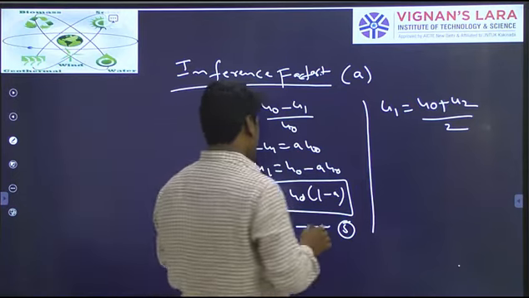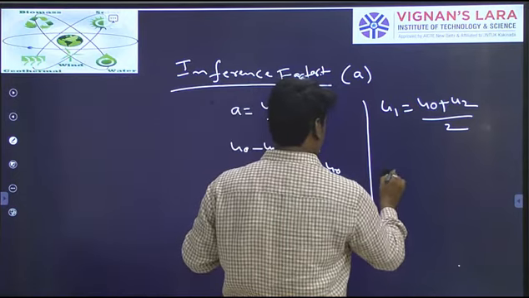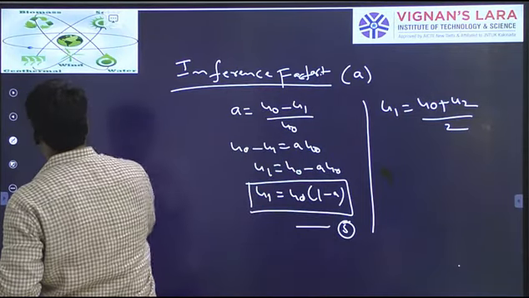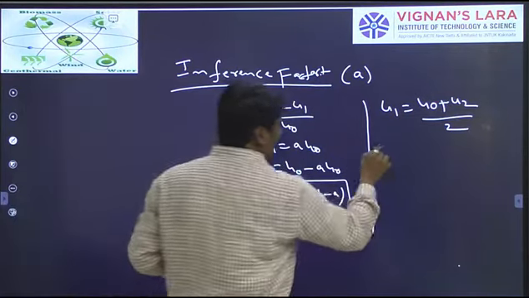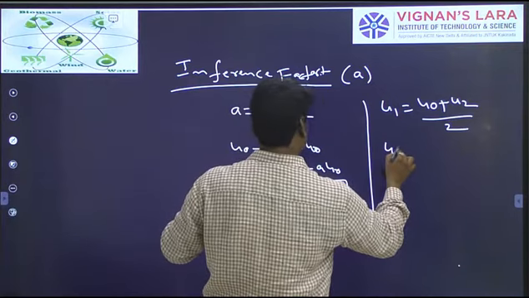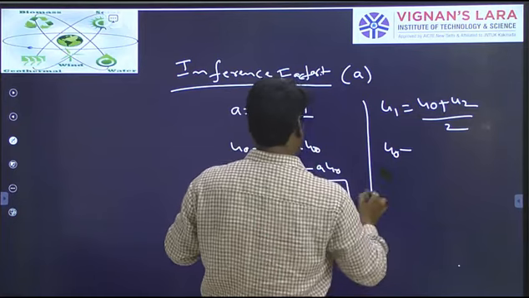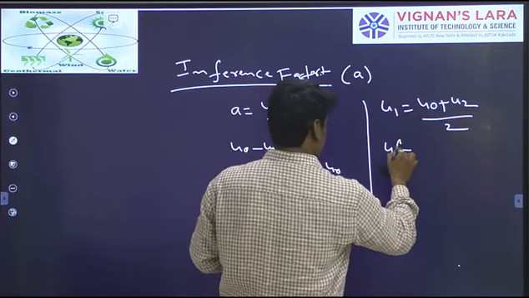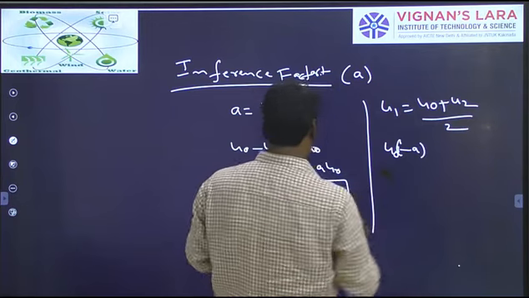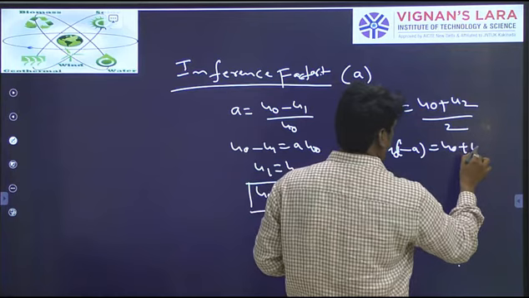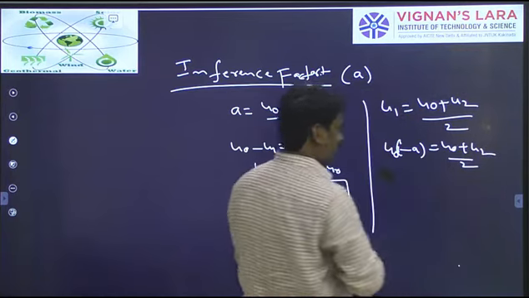Replacing, u0 into (1 minus A) equals (u0 plus u2) by 2.